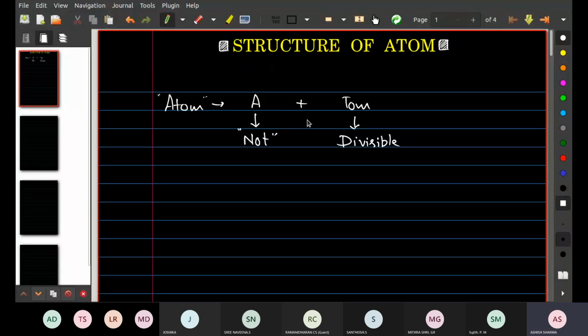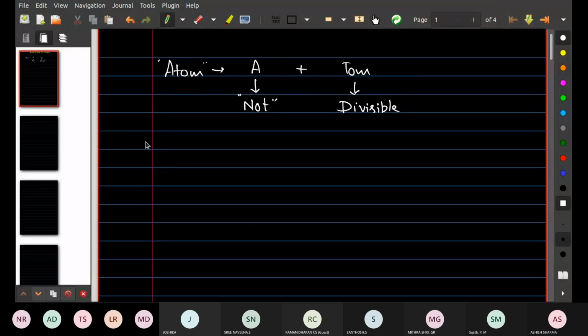As you can see here, I have divided this particular thing, and you should know who gave this word in the very first. According to John Dalton, all matter is composed of small particles that we can call atoms. So everybody, give a heading in your copy and start writing. The very first point about atoms you should know, according to John Dalton.